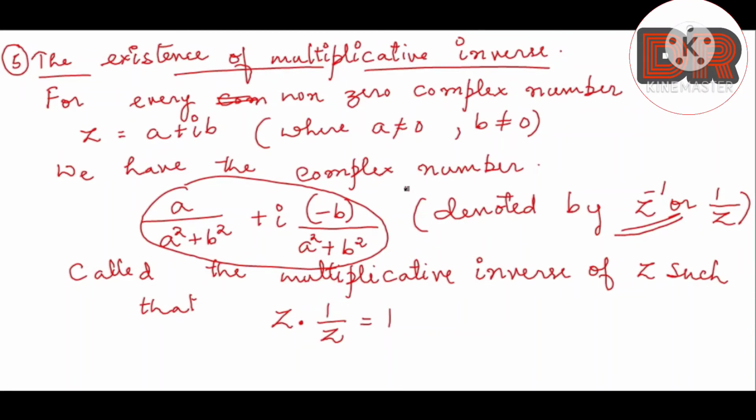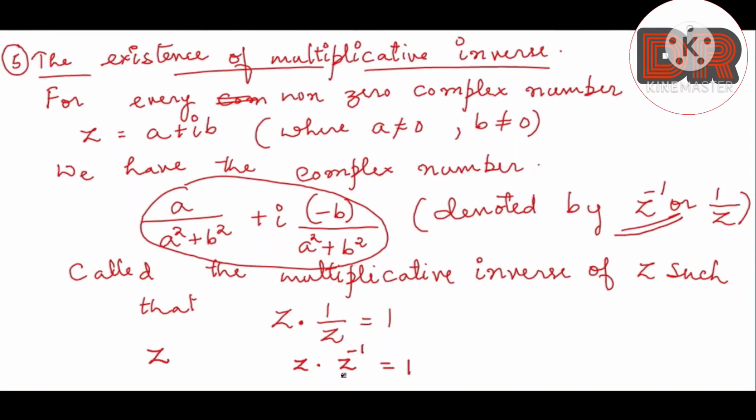I can say for every complex number z we have z into z inverse equal to 1. So z, the complex number, into the multiplicative inverse of the same complex number gives us 1.